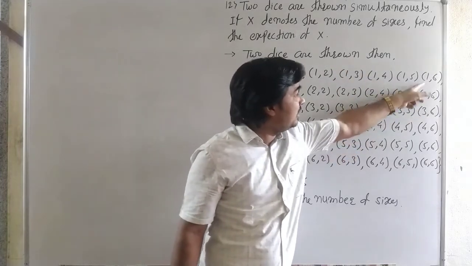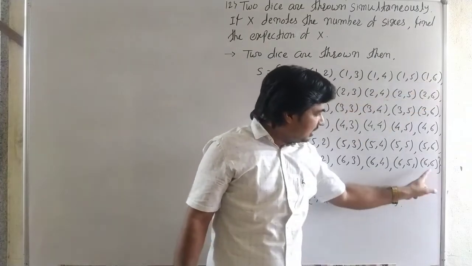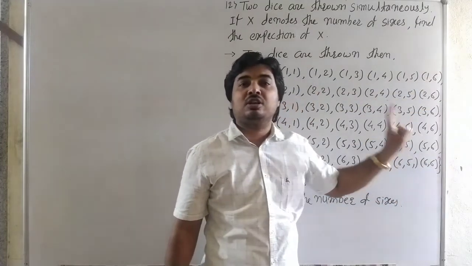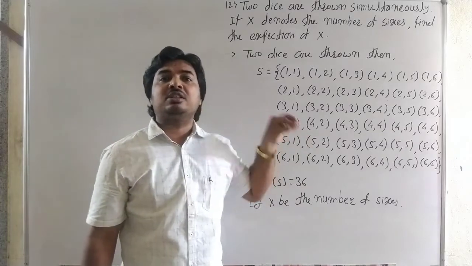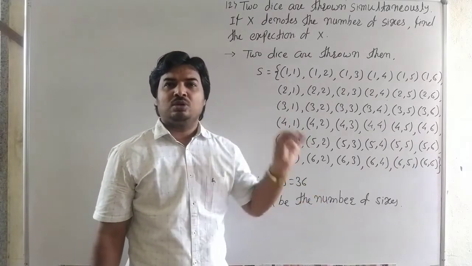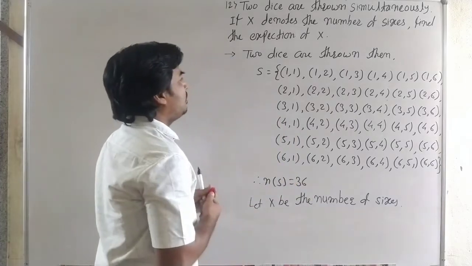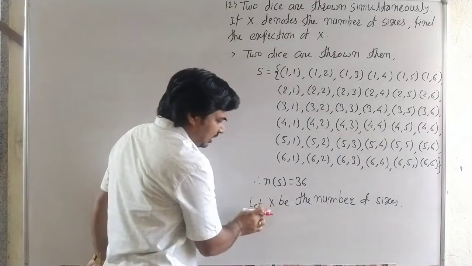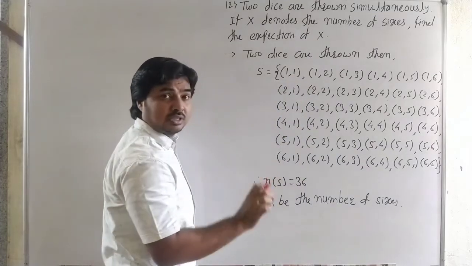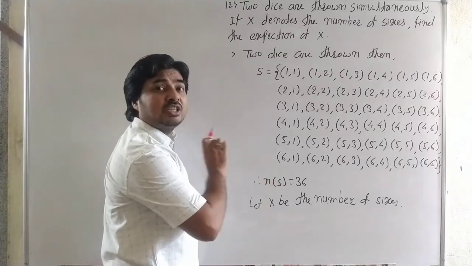Then the possibility: either X takes the value 0, here it is 1, and the last one is 6 comma 6, there are 2 sixes. That means this random variable X takes the value 0, 1 or 2. See carefully: in the first outcome there are 0 sixes. Here the random variable is the number of sixes, that means we count the number of sixes in each outcome.